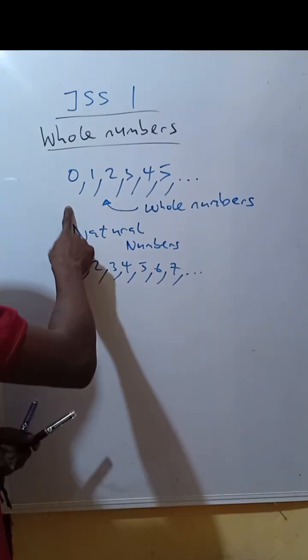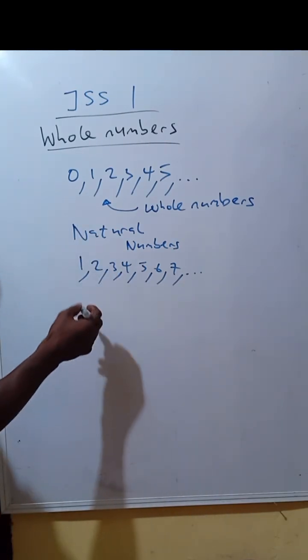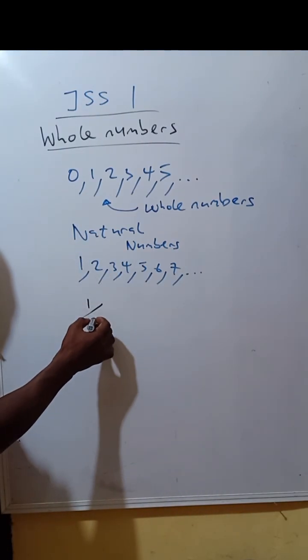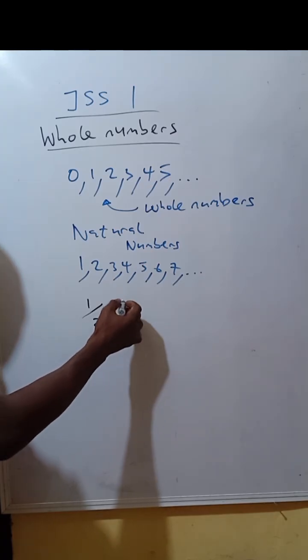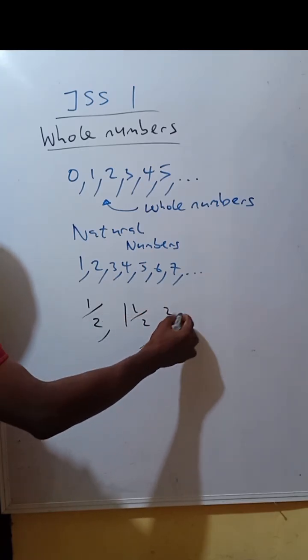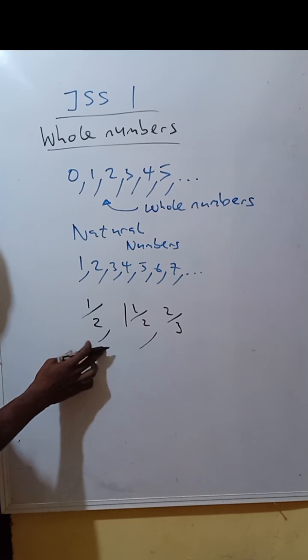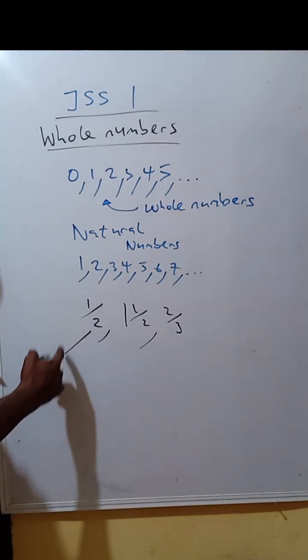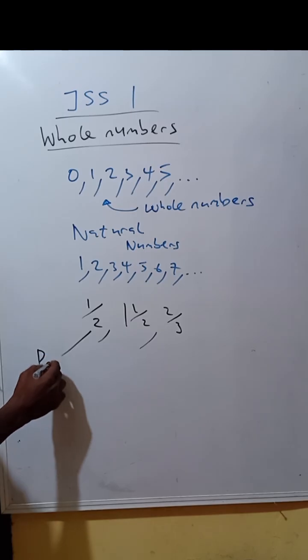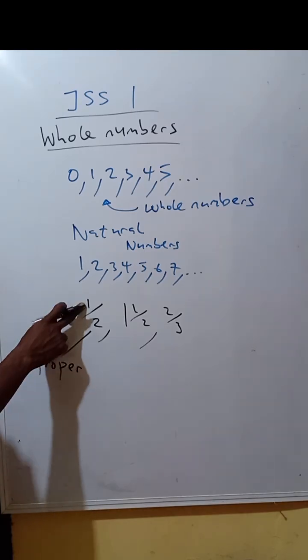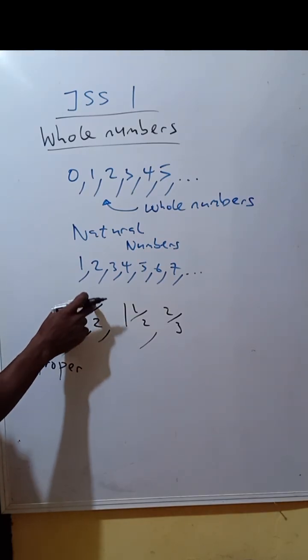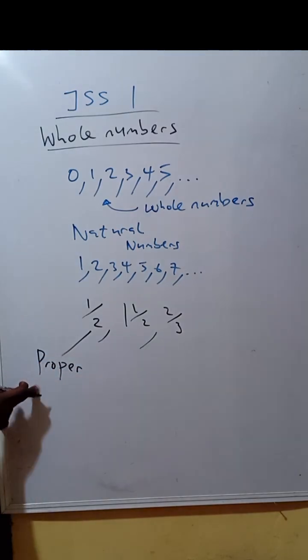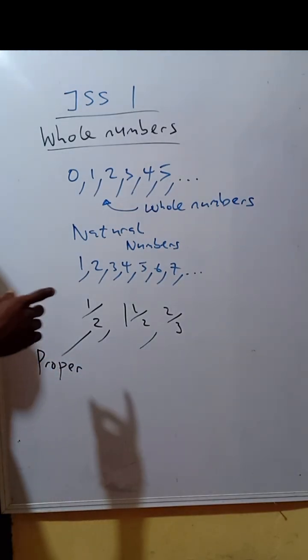Fractions are not whole numbers. We have fractions: half, 1 and a half, 2/3. These are 3 different types of fraction. You should know that. Here we have your proper fraction. Why is it proper? 1 is less than 2. The numerator, the number above, is less than the denominator. That's why it's proper.